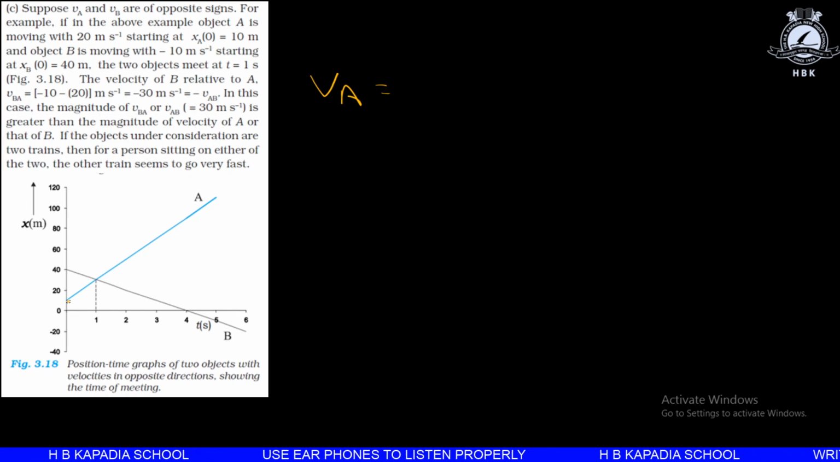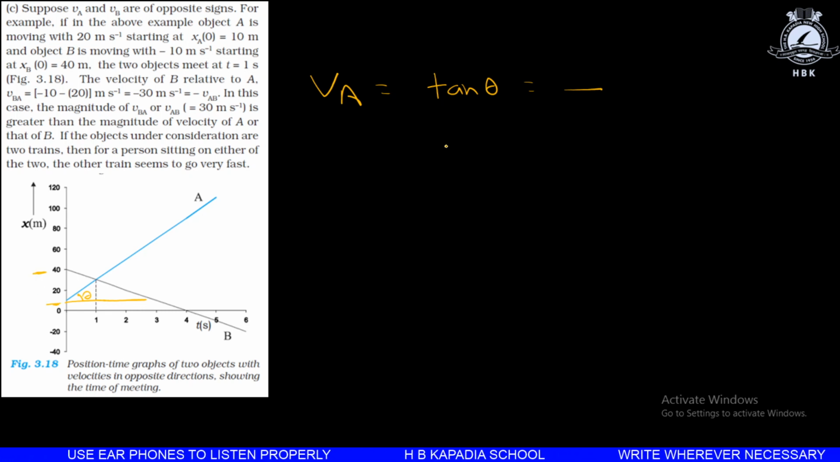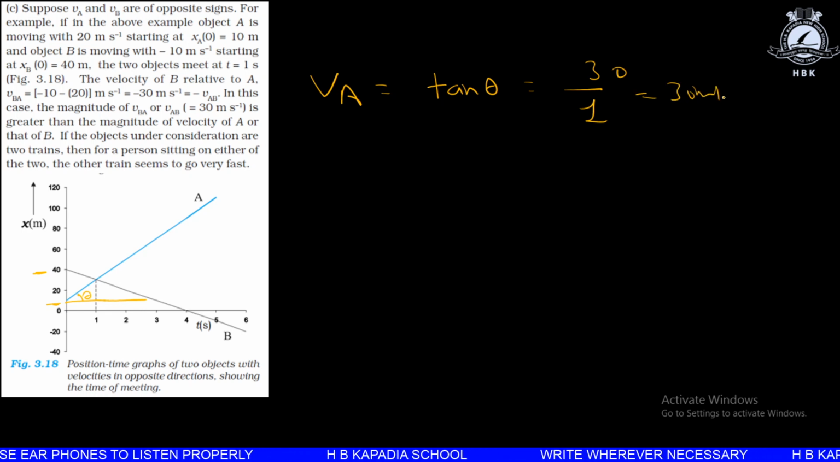Now let's see the third case. In the third case, once again we have discussed this graph. I gave the values to be found out in the homework. Here we get the velocity of A, VA, by finding the slope. If this angle is theta, then VA is equal to tan theta, which is the length of the opposite side, approximately 30, divided by the time, 1, so we get 30 meter per second. That is the velocity of A.